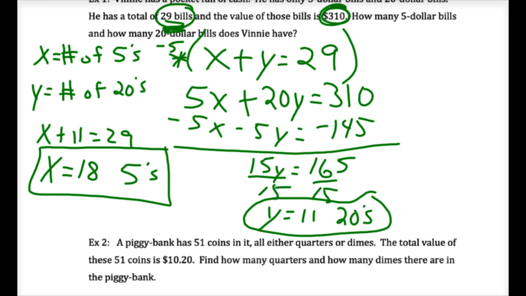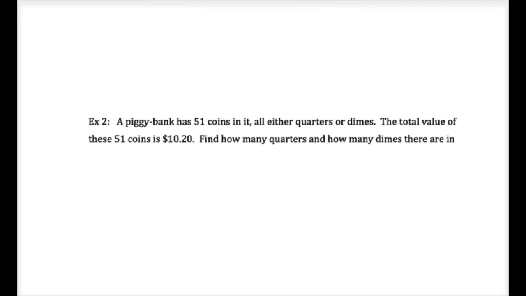Let's check it. Do we have 29 bills? Yeah. If you have 18 fives, how much money do you have? 18 times 5, $90. What if you have 11 20s in your pocket? I think it's $220. Add the money together. $310. So this is the only solution where there are 29 bills that add up to $310 with only 5s and 20s. So it works for a certain amount of bills.